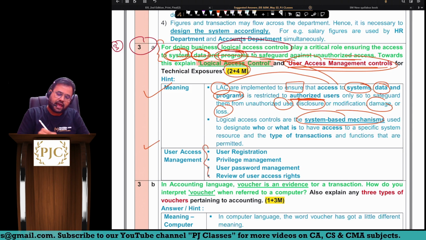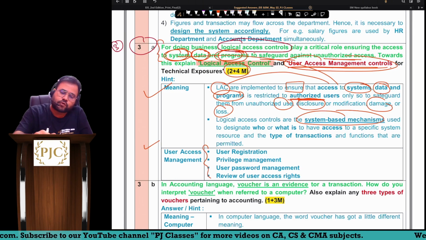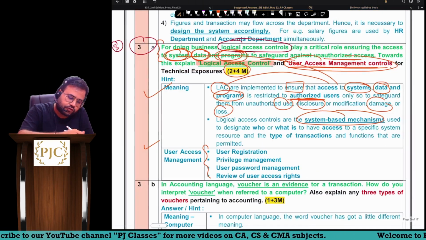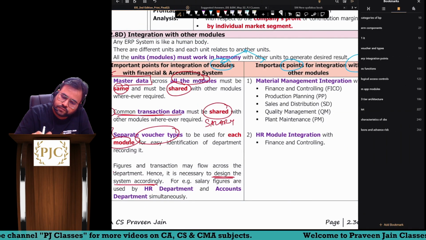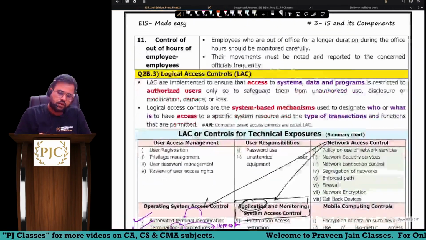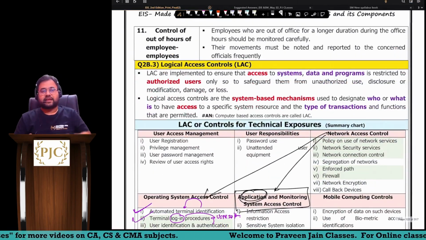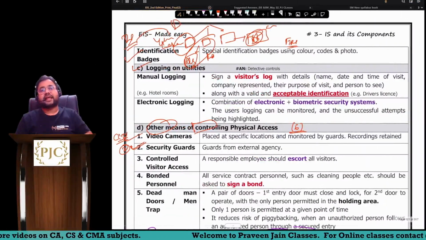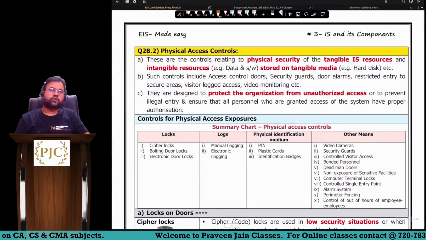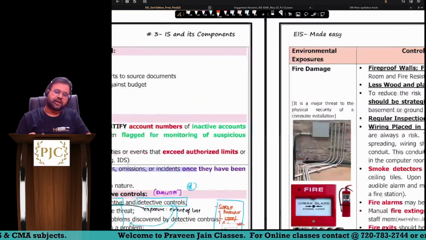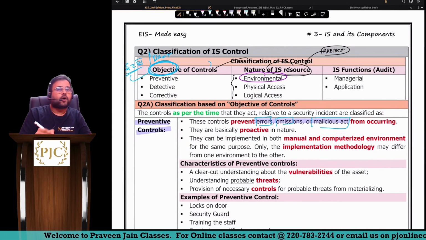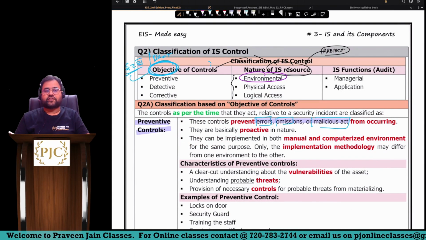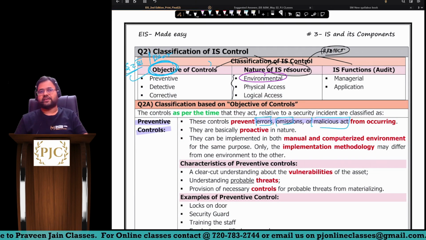So in user access management control, we have 4 types. So once, I'll just show you from the material also. So you can see logical access control. So this is a classification of IS controls we are talking about, sir. We have classified the controls into 3 categories, sir. One is based on objective, next is based on nature of IS resource, and third is based on IS functions.